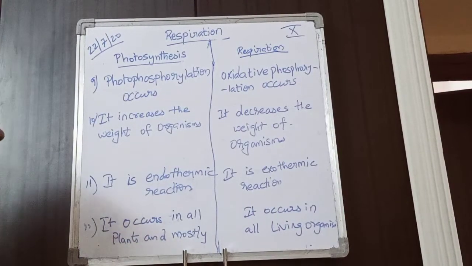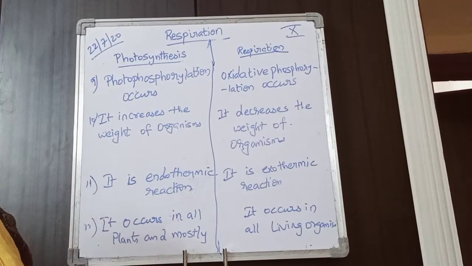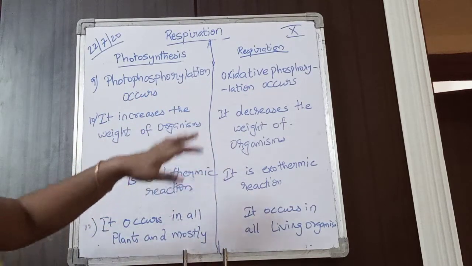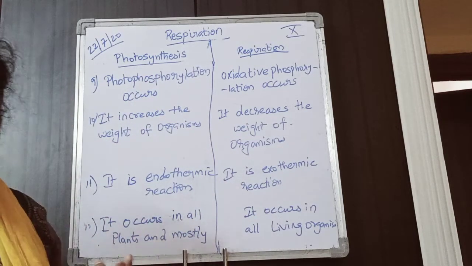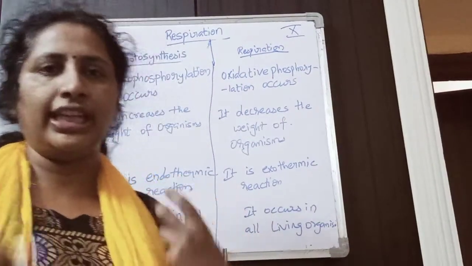The next difference between photosynthesis and respiration is that photophosphorylation occurs in photosynthesis. What is phosphorylation? Formation of ATP is called phosphorylation.